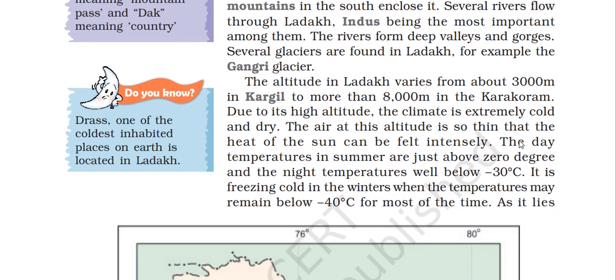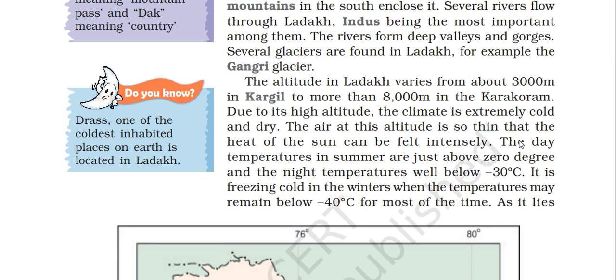The altitude in Ladakh varies from about 3,000 meters in Kargil to more than 8,000 meters in Karakoram. Due to its high altitude, the climate is extremely cold and dry. The air at this altitude is so thin that the heat of the sun can be felt intensely. The day temperature is just above 0 degrees, the night temperature well below minus 40 degrees Celsius.